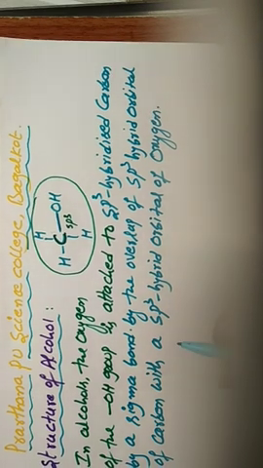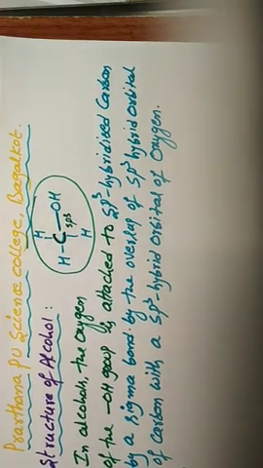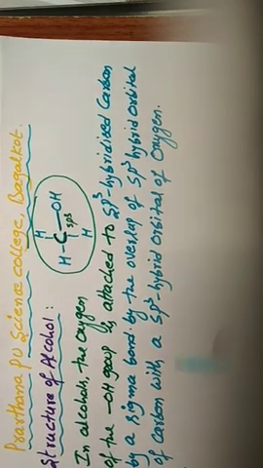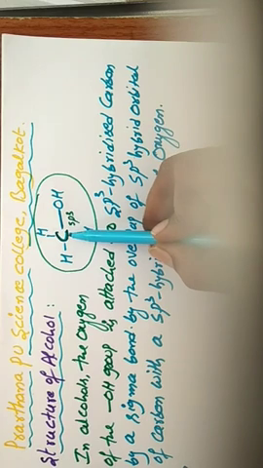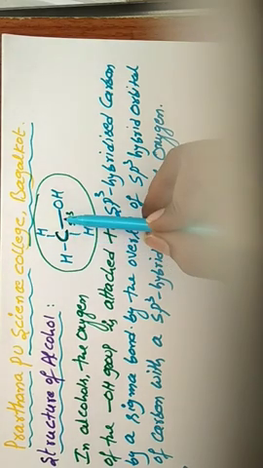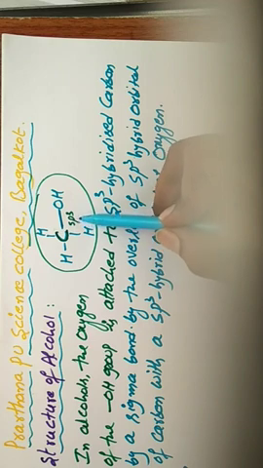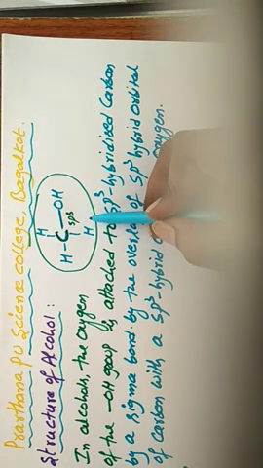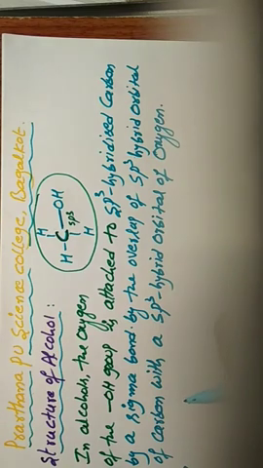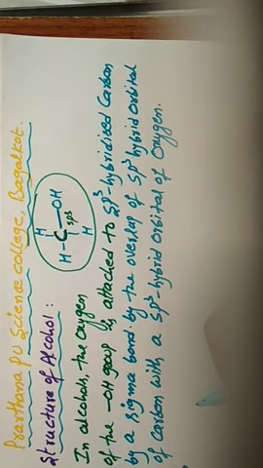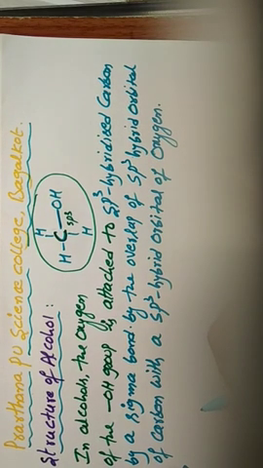Next, one more point about the structure of alcohol. Carbon has all single bonds, so it is involved in sp3 hybridization. According to chemical bonding, if any molecule involves sp3 hybridization, the bond angle is 109 degrees 28 minutes.